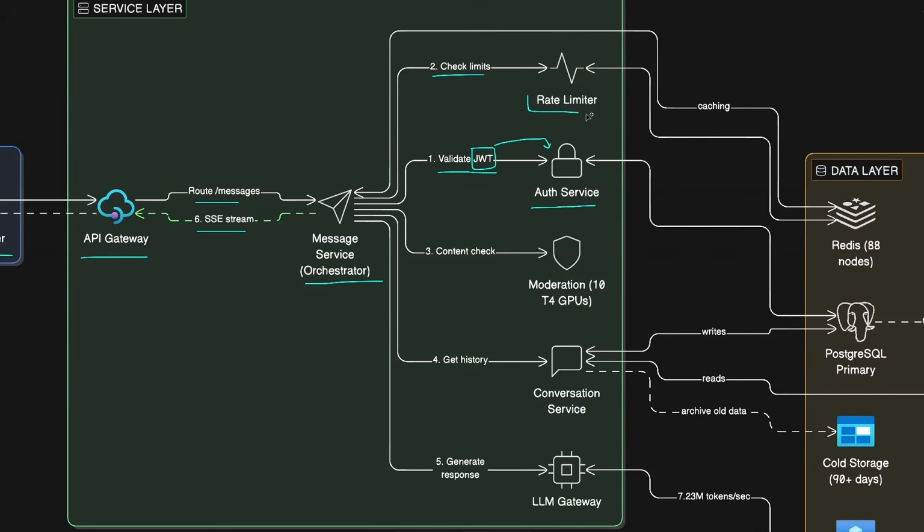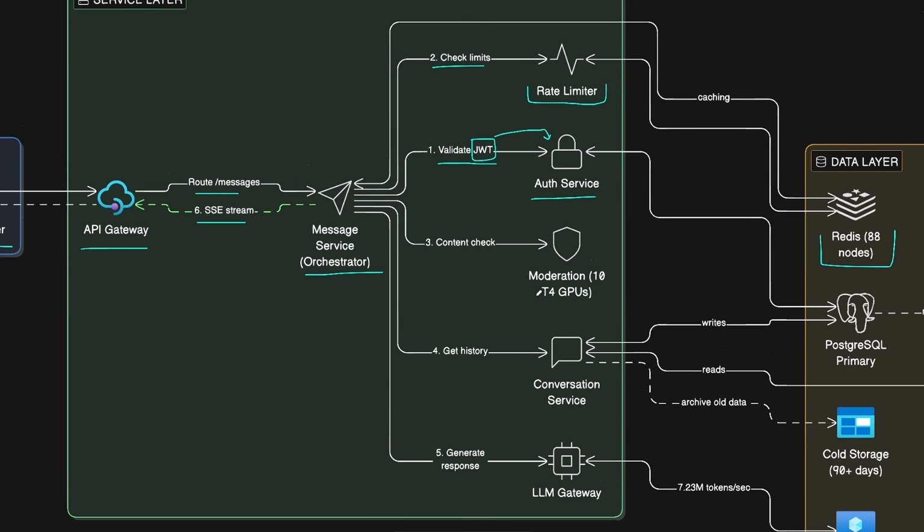After that, we need to check the rate limits. For this, we can have a separate rate limiter service, which will track and enforce the request or token limits per user in some sort of session storage, like in Redis. Then for basic moderation, let's just not get into the details, but let's say we have some moderation service and we do some content check for the prompt that we received from the user and determine whether we allow responding to this query, or we might decide to not proceed after this step if it doesn't pass the moderation step.